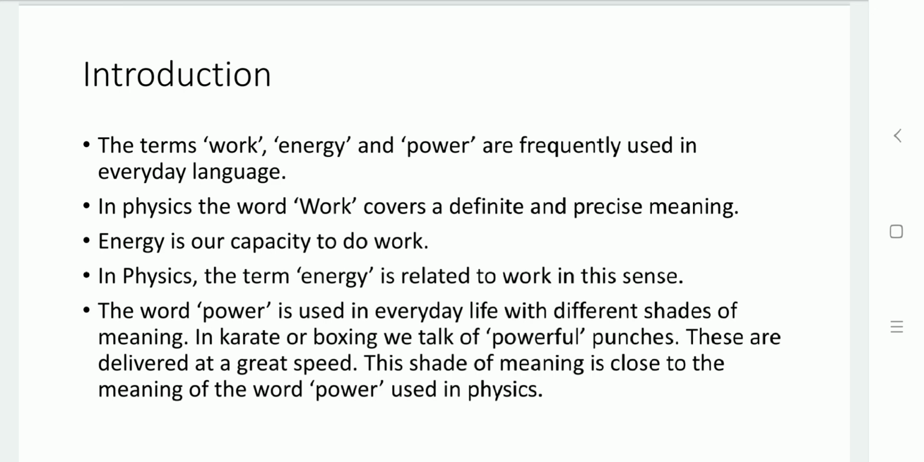Power is used in our everyday life with a different meaning. For example, in karate or boxing, if we are doing that exercise, then powerful punches are required. So with greater speed, if any task is performed, that is power. While we are doing any work, that is with more energy, that is known as power.